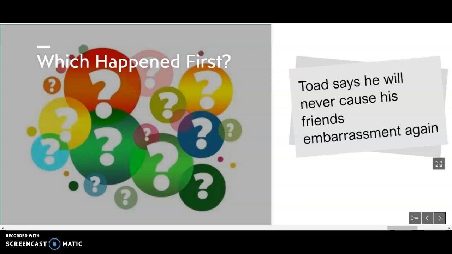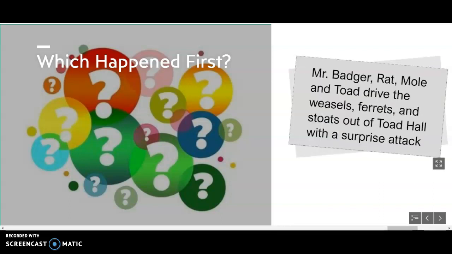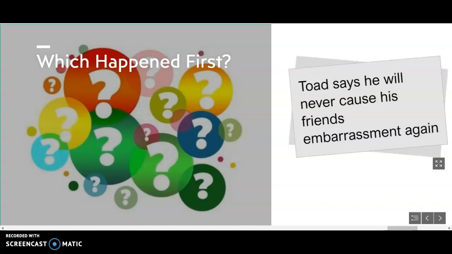Alright, our last question. Toad says he will never cause his friends embarrassment again, or does this happen first? Mr. Badger, Rat, Mole, and Toad drive the Weasels, Ferrets, and Stoats out of Toad Hall with a surprise attack. What happens first? That's right, this one happens first. First, Mr. Badger, Rat, Mole, and Toad all drive the Weasels and Ferrets and Stoats out with that surprise attack because they came through the underground passageway. And then, after that crazy adventure that Toad has, he's like, okay, I'm never going to do this again. I'm not going to try and embarrass my friends again.